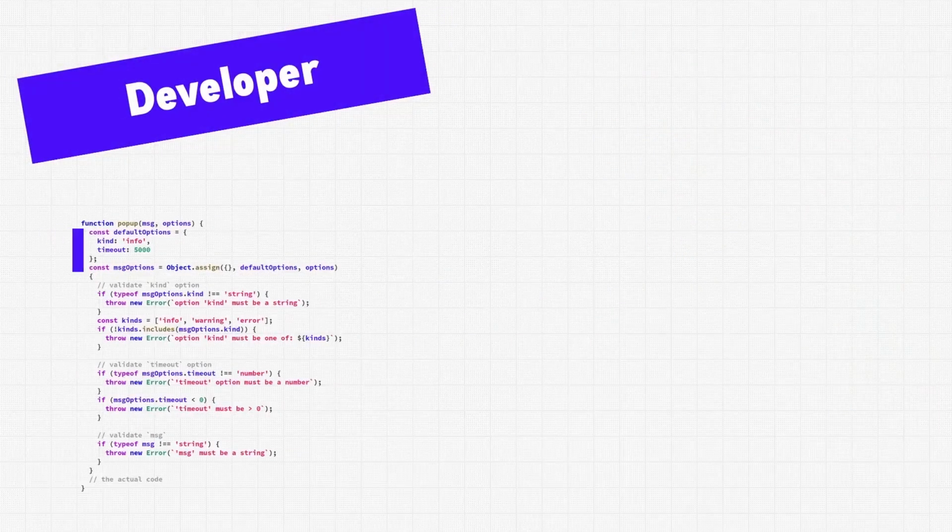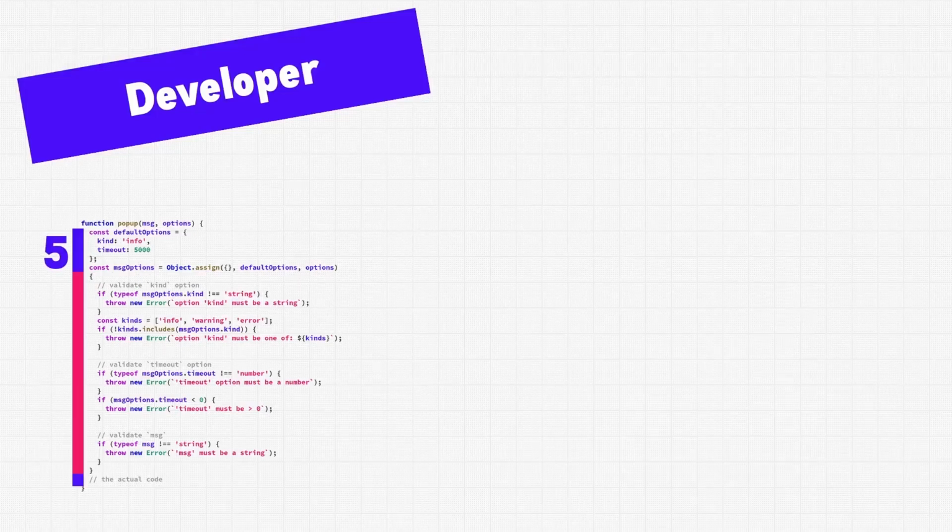If we were the ones writing this function, then we would set our defaults here in the beginning, marked in blue. And then we would write the functionality to make the pop-ups here in red. This makes sense because once we have the options set, we can make the pop-up. Except this part in red doesn't actually make the pop-up.